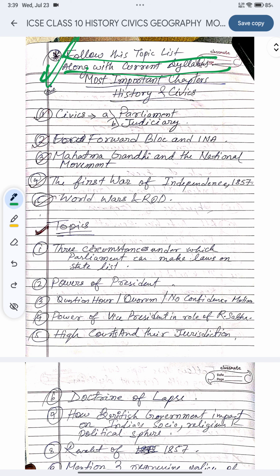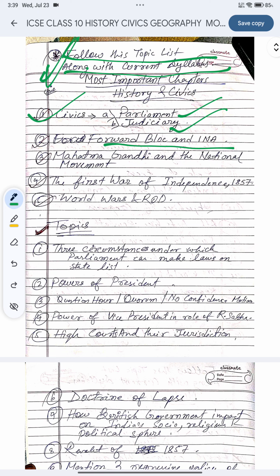Next are the most important chapters of history and civics. I have mentioned some important chapters from your history and civics portion. So let's see, civics: Parliament and Judiciary. This is very important. Next is Forward Bloc and INA, the Indian National Army.